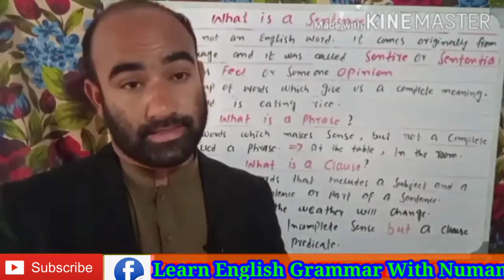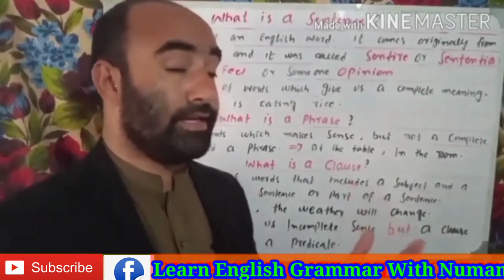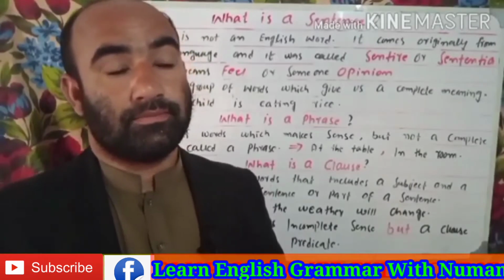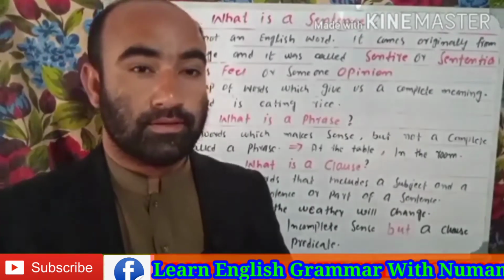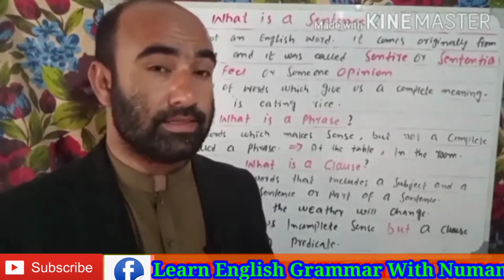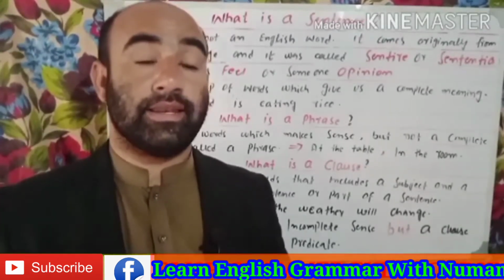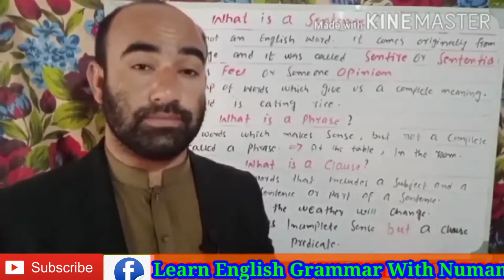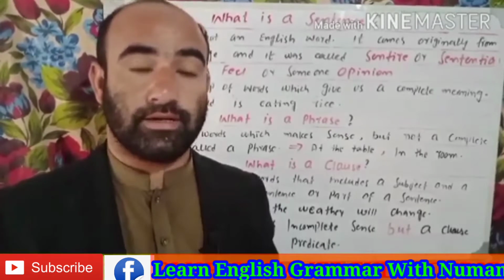As I told you, the doer of an action is called the subject, but here no action is available. We are just talking about the existence or the condition of someone. No activity is involved here.